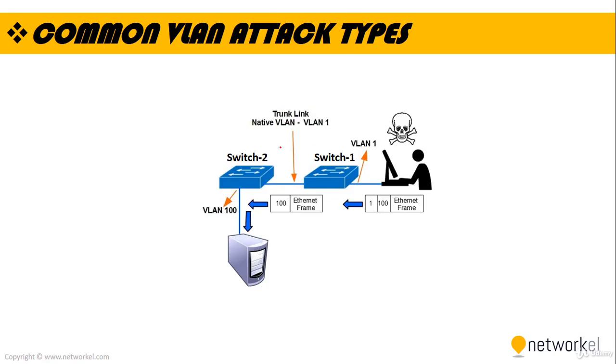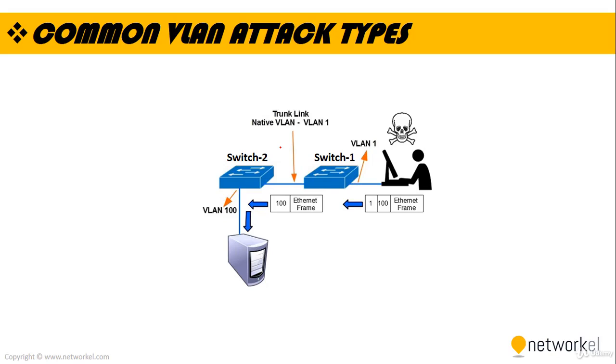Let's take a look at the double tagging attack lastly. Double tagging VLAN hopping attack takes advantage of .1Q tagging and the tag removal process of many types of switches. Many switches remove only the .1Q tag. In a double tagging attack, an attacker changes the original frame to add two VLAN tags, an outer tag which is of his own VLAN and an inner hidden tag of the victim's VLAN. Here the attacker's PC must belong to the native VLAN of the trunk link.